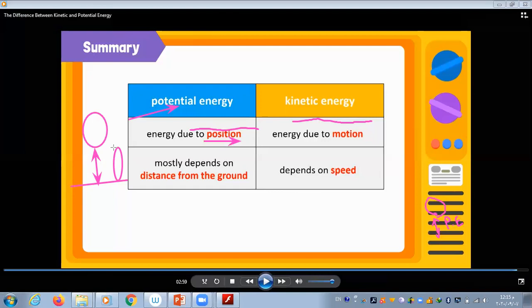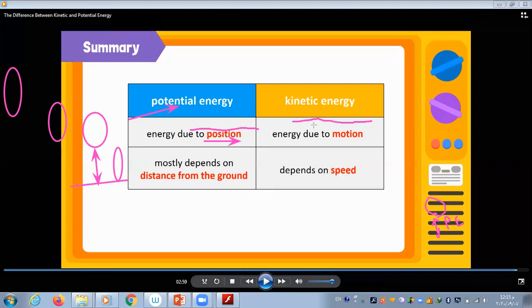energy. And if we draw another ball here, the third one, the last one, it has more potential energy. If we draw another one higher up, it has more potential energy because it has more height, it's higher than the other balls. So for potential energy, we must have a distance between the two objects, or especially if we are talking about an object and the ground, it must be a height.